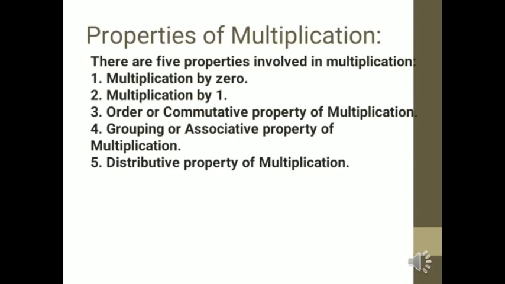We have in total 5 properties involved in multiplication. Number 1, multiplication by 0, you all know. Number 2, multiplication by 1. Number 3, order or commutative property of multiplication. This may be a new term for you, so remember it. Number 4, grouping or associative property of multiplication, and number 5, distributive property of multiplication. In total 5 properties, in which 1 and 2 are very familiar to you. I am going to show you each definition along with an example.